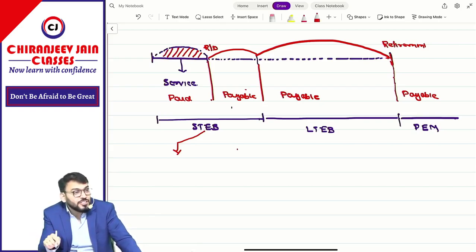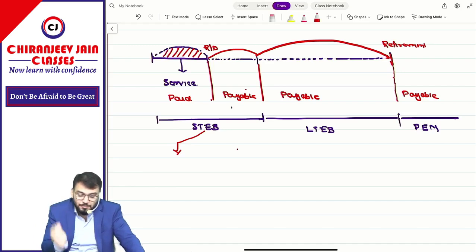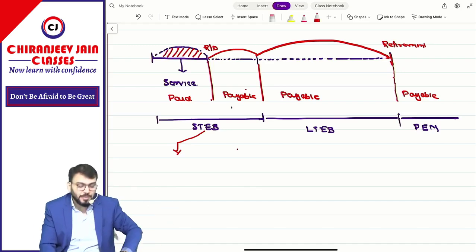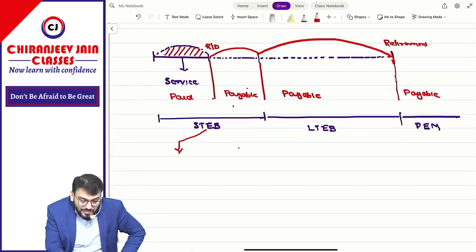PL of the year in which it is paid. Means in which year? No, doubt हो रहा है, थोड़ा सा confusion हो रहा है. Means this is the, first 1 second I will say the example. I think you are confused with the example. I said service was rendered in which year?